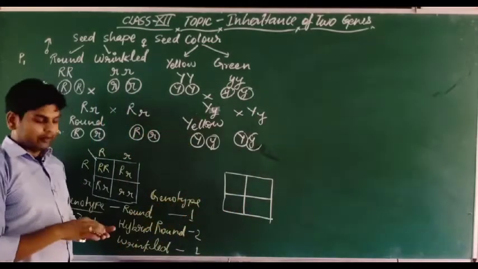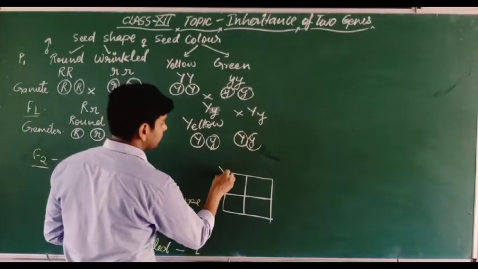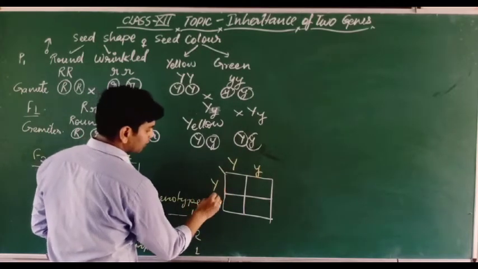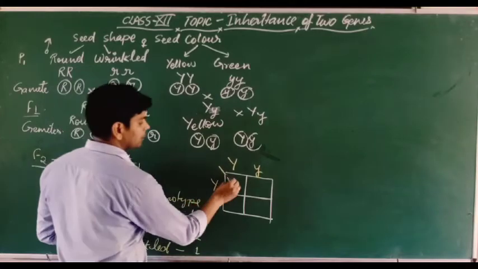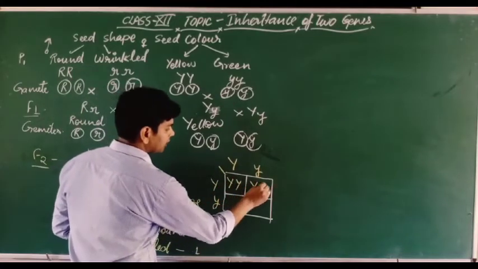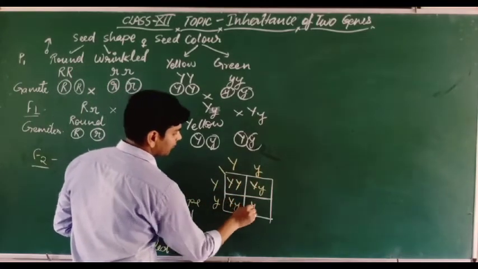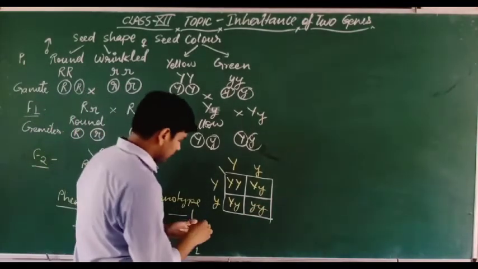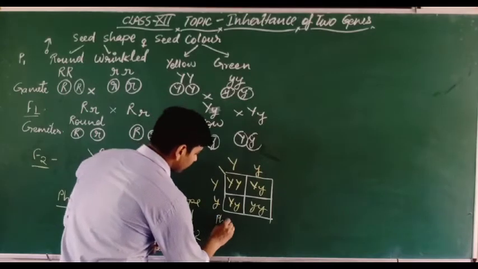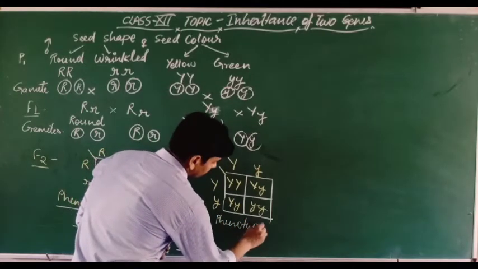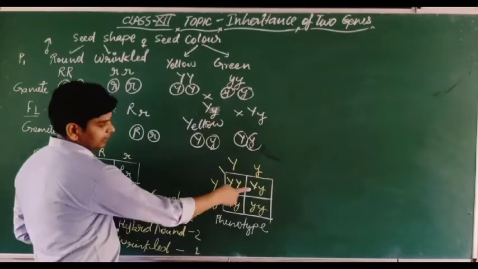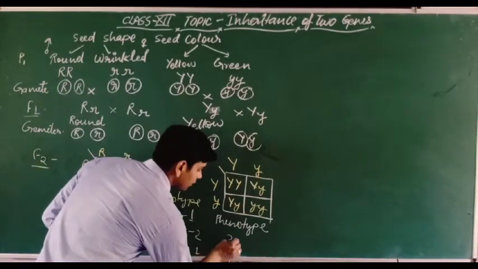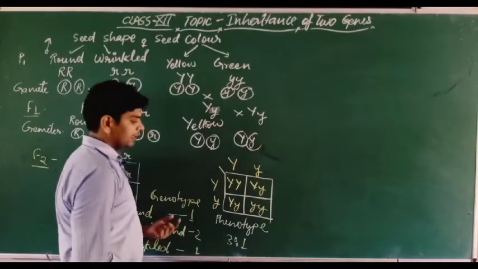Dear students, if we take the male gamete horizontally, that is capital Y, small y, and here vertically the female gamete, capital Y, small y, then this is the cross: capital Y, capital Y, capital Y, small y, capital Y, small y, small y, small y. Dear students, here also we are getting the phenotype like this. We are getting 3 yellow and 1 green. So here 3:1.